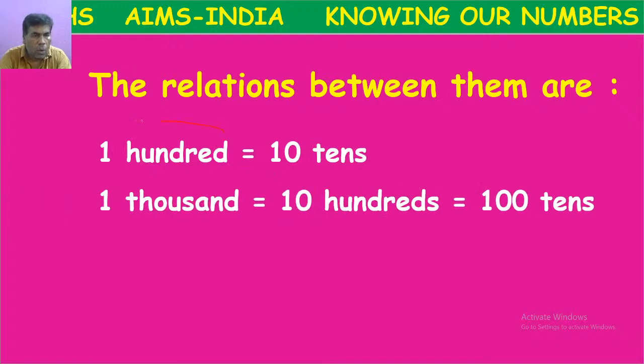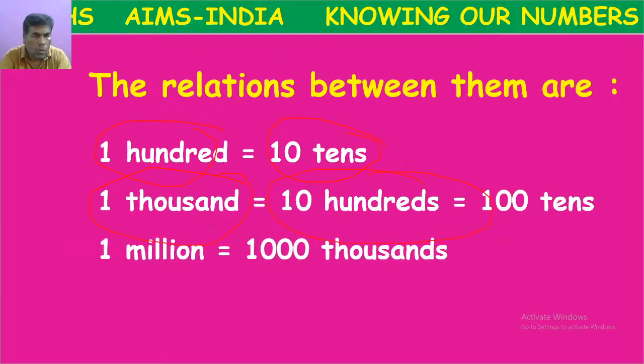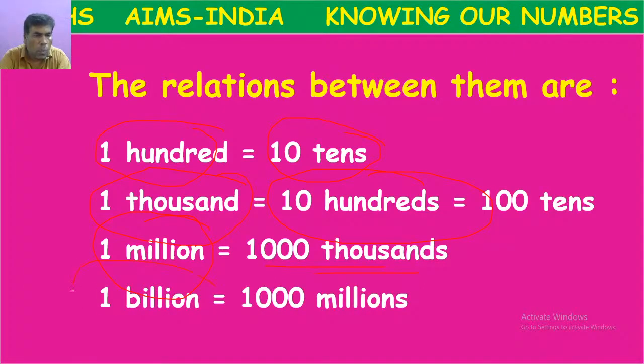Already we know 100 equals 10 tens, 1000 equals 10 hundreds, 1 million equals 1000 thousands, 1 billion equals 1000 millions.